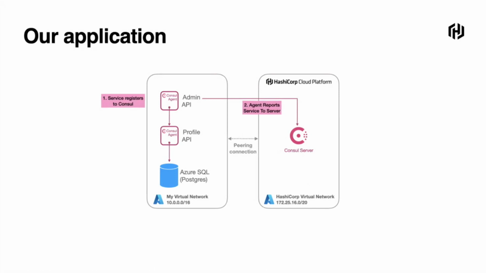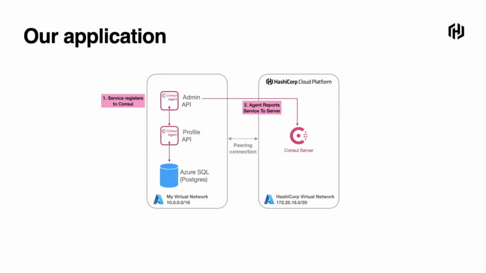Well, the first step is the service is going to have to register to Consul. So this is where the client is going to take care of that. On this node, you have a Consul client, and it's going to register whatever service it is that's running on that node. And then it reports that to the server itself.